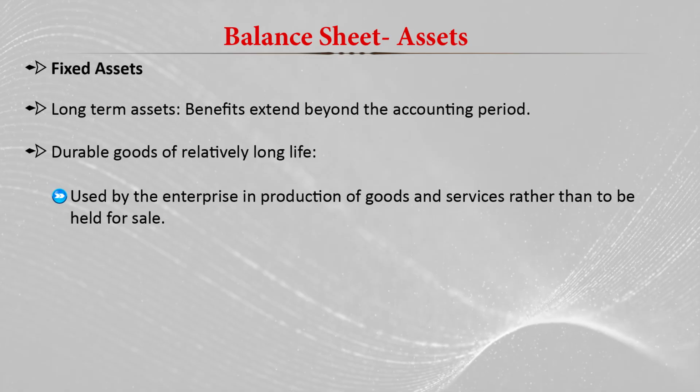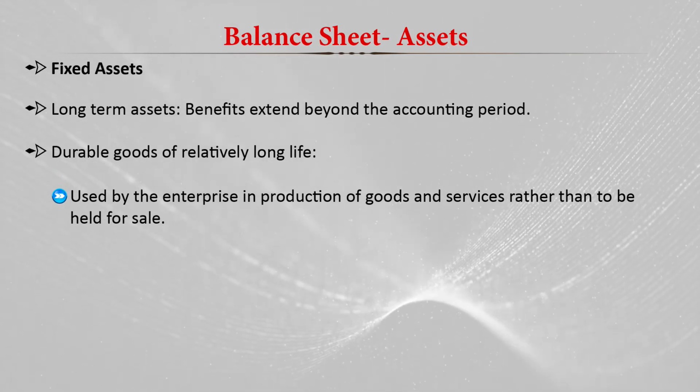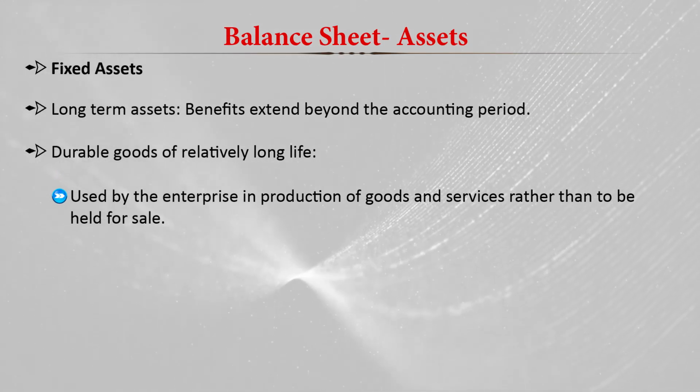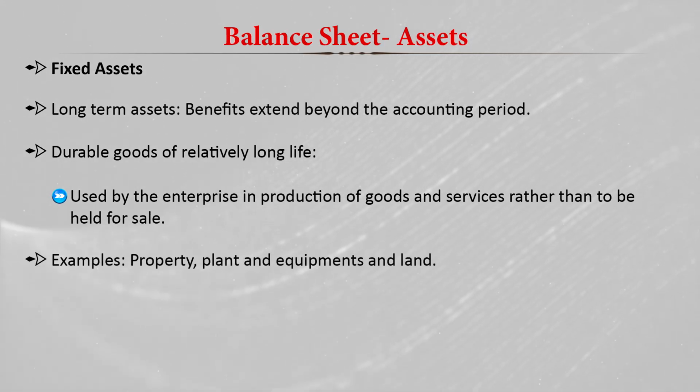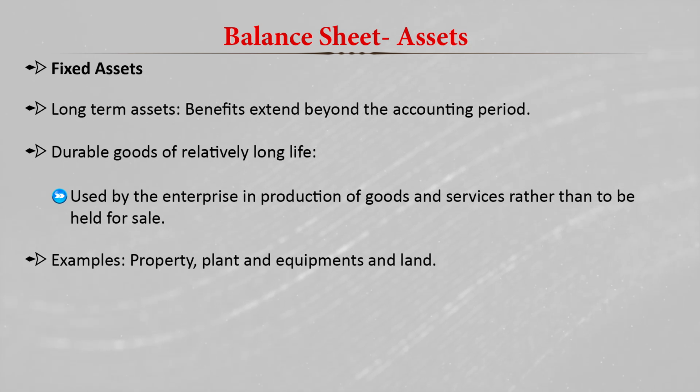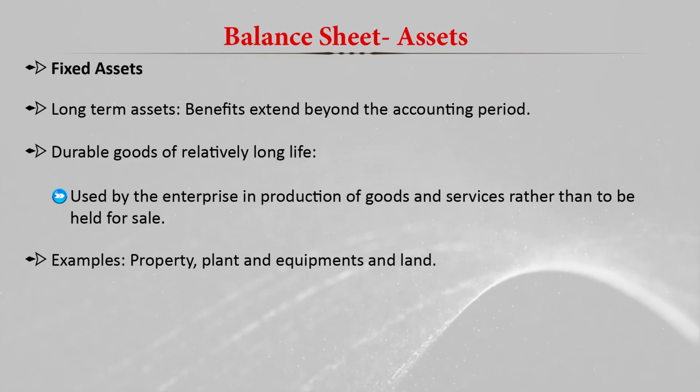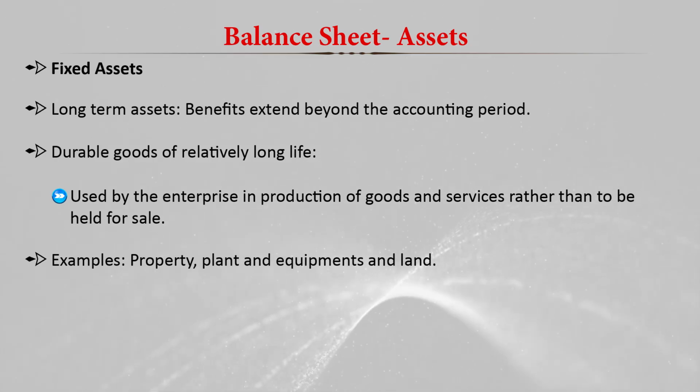So these assets are used in the production process. They are not meant for selling as such. Examples of fixed assets are property, buildings, plant or equipment, or land they have.